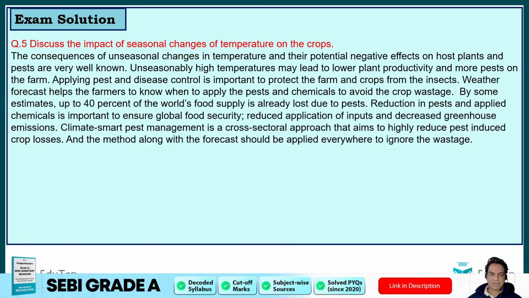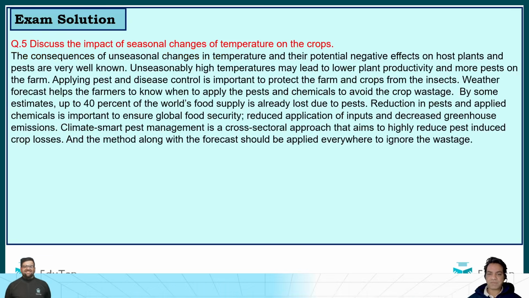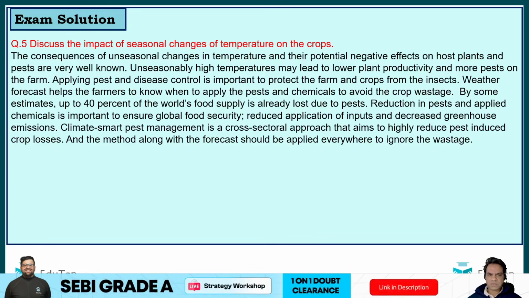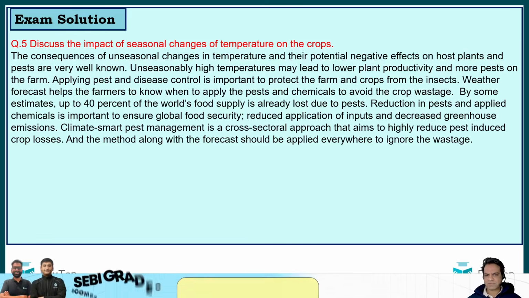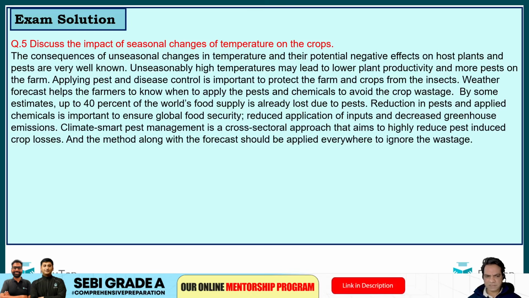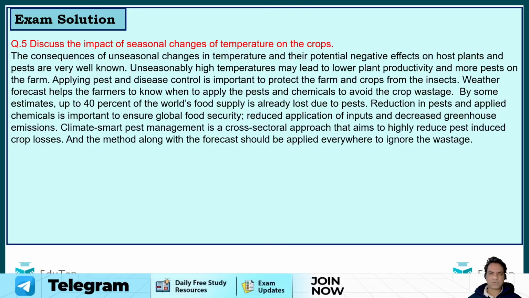And then last, discuss the impact of seasonal changes on temperature on the crops. So the consequences of unseasonal changes in temperature and potential negative effects on host plants and pests are very well known. Up to 40% of world food supply is already lost due to pests. And the method along with the forecast should be applied to ignore the waste. So you have to discuss the answers in your own words based on what information you have inferred and collated from the passage.